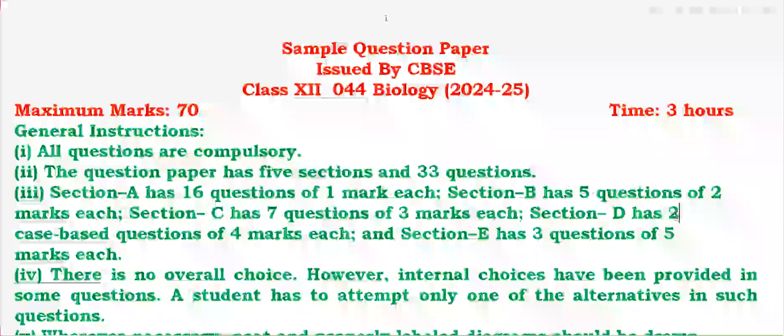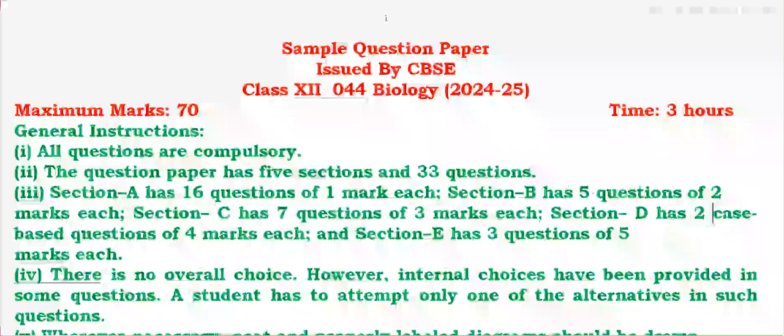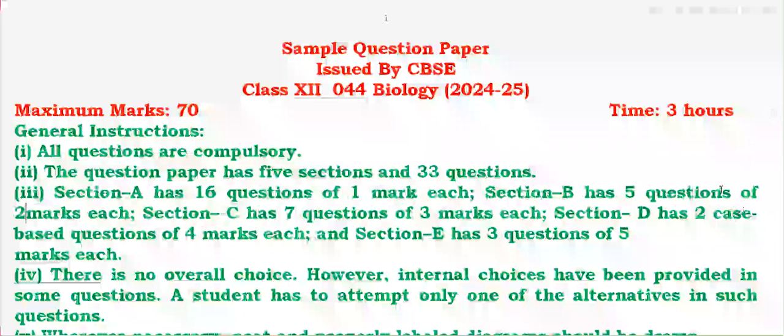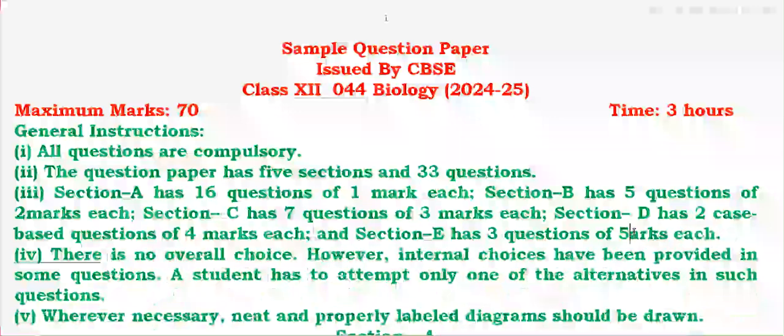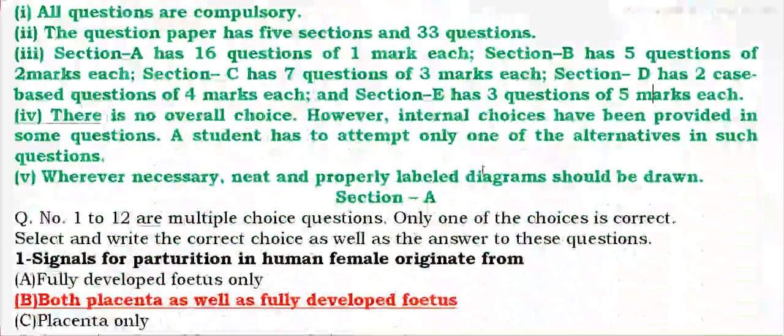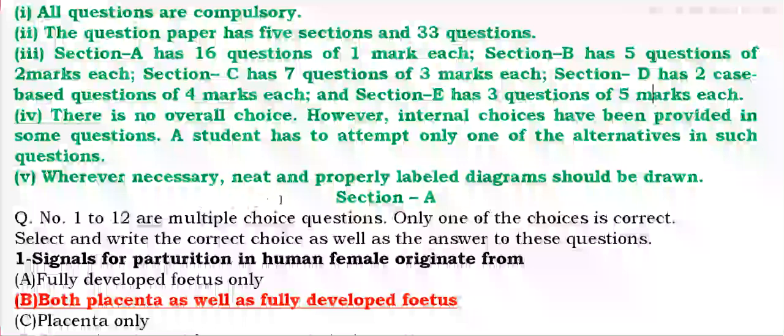These are the instructions. This is actually the paper style of the biology paper, and all papers are of the same style. For plus 2 main subjects have the same style paper, 70 marks. Where practical is concerned, for example in chemistry, physics, biology, the style is always the same. Now in this paper we will take from question number one. From first to 12 are MCQ questions.